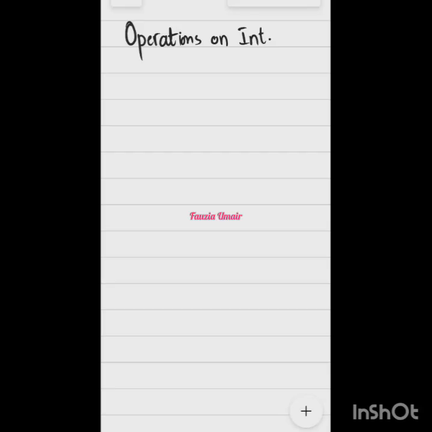ठीक है बेटे? Yes, ma'am. So what are the basic 4 operations which we talk about? Ma'am, add, subtract, multiplication, and division. So the good news is that we have to memorize only 2 rules.